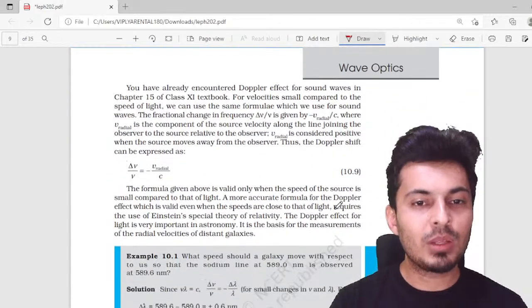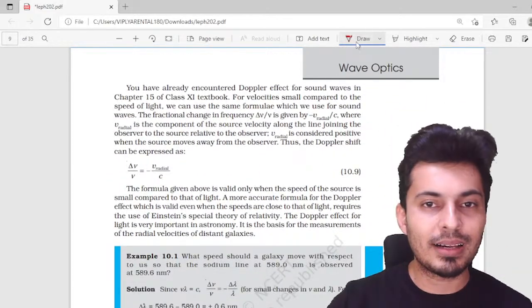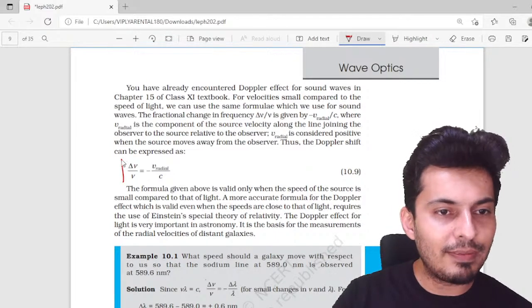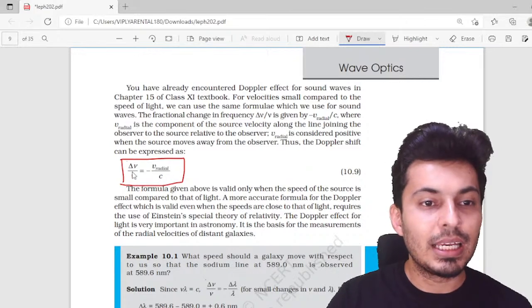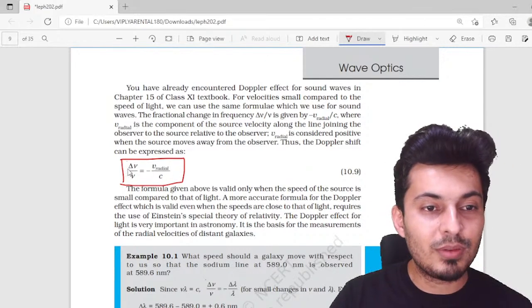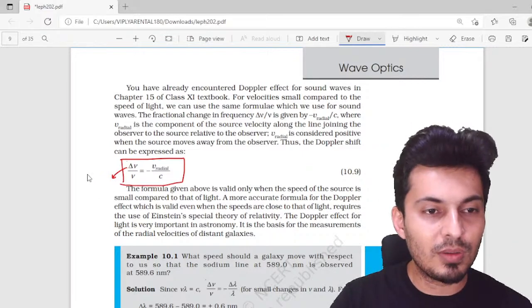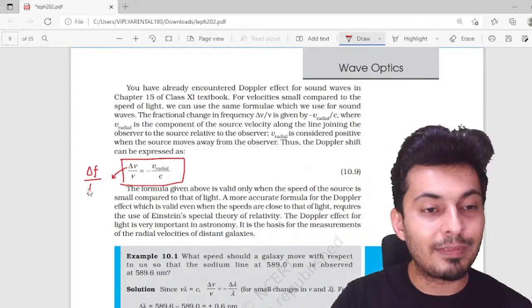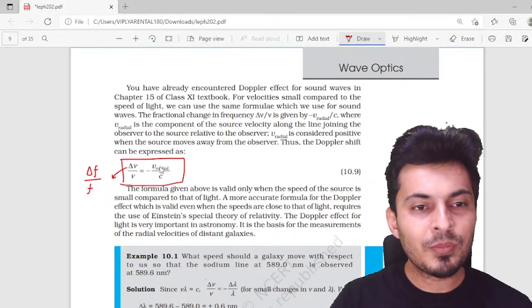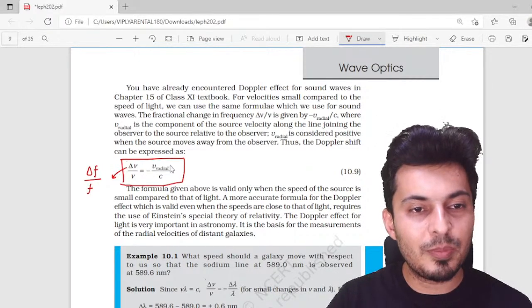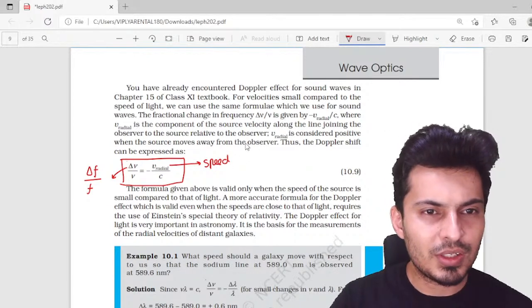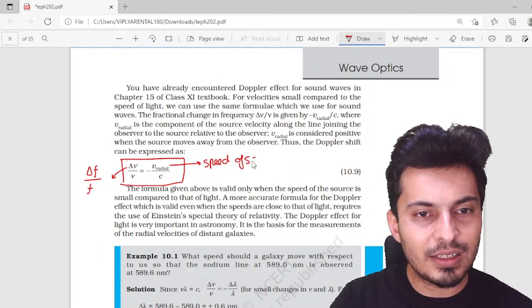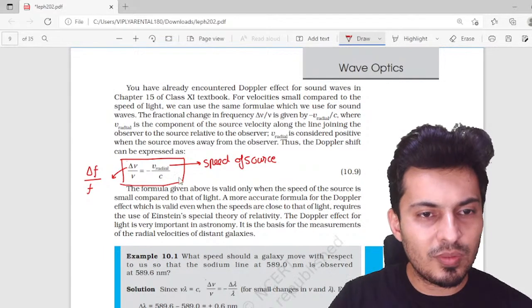Yep, don't worry. Now, the formula for remembering that is right over here. Del v by v is equal to minus v by c. Now on the left hand side, don't get confused, it is actually frequency, it's not v, it's nu. So think of this as del f by f. This is frequency, and v stands for the speed of the source, and c is obviously the speed of light.